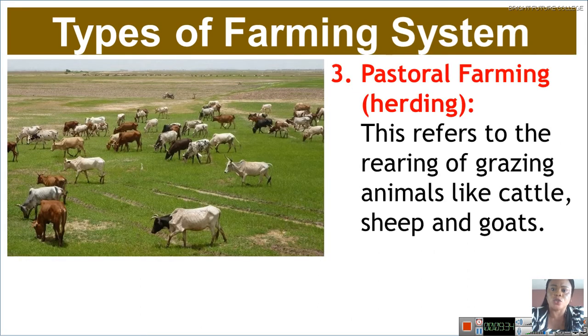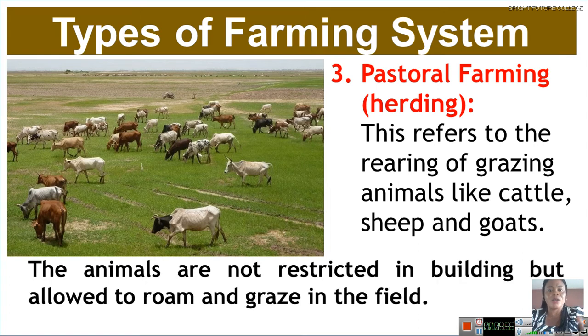Okay, which is pastoral farming, or we call it pastoral herding. Let's look at what pastoral farming is. This refers to the rearing of grazing animals like cattle, sheep, and goats. You can see this picture. This is cattle grazing in the field. The animals are not restricted in a building but allowed to roam and graze in the field.